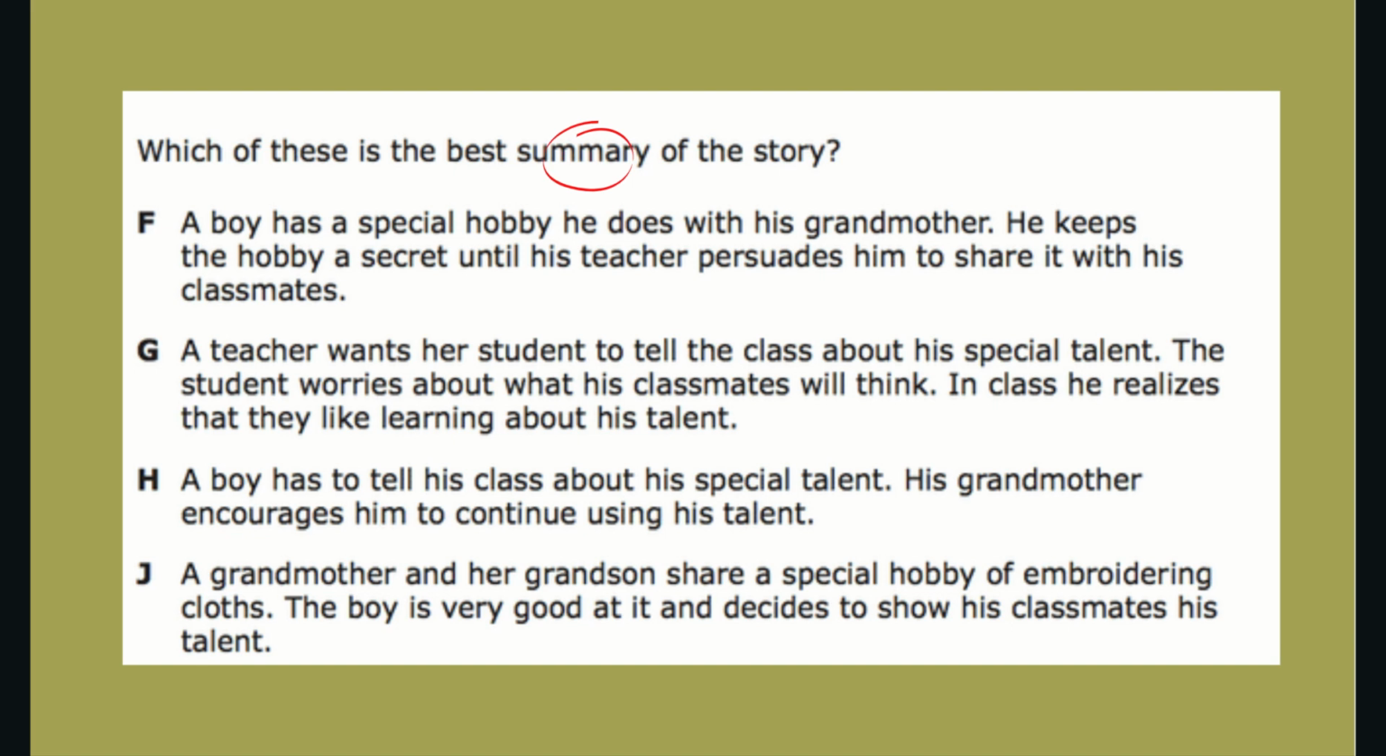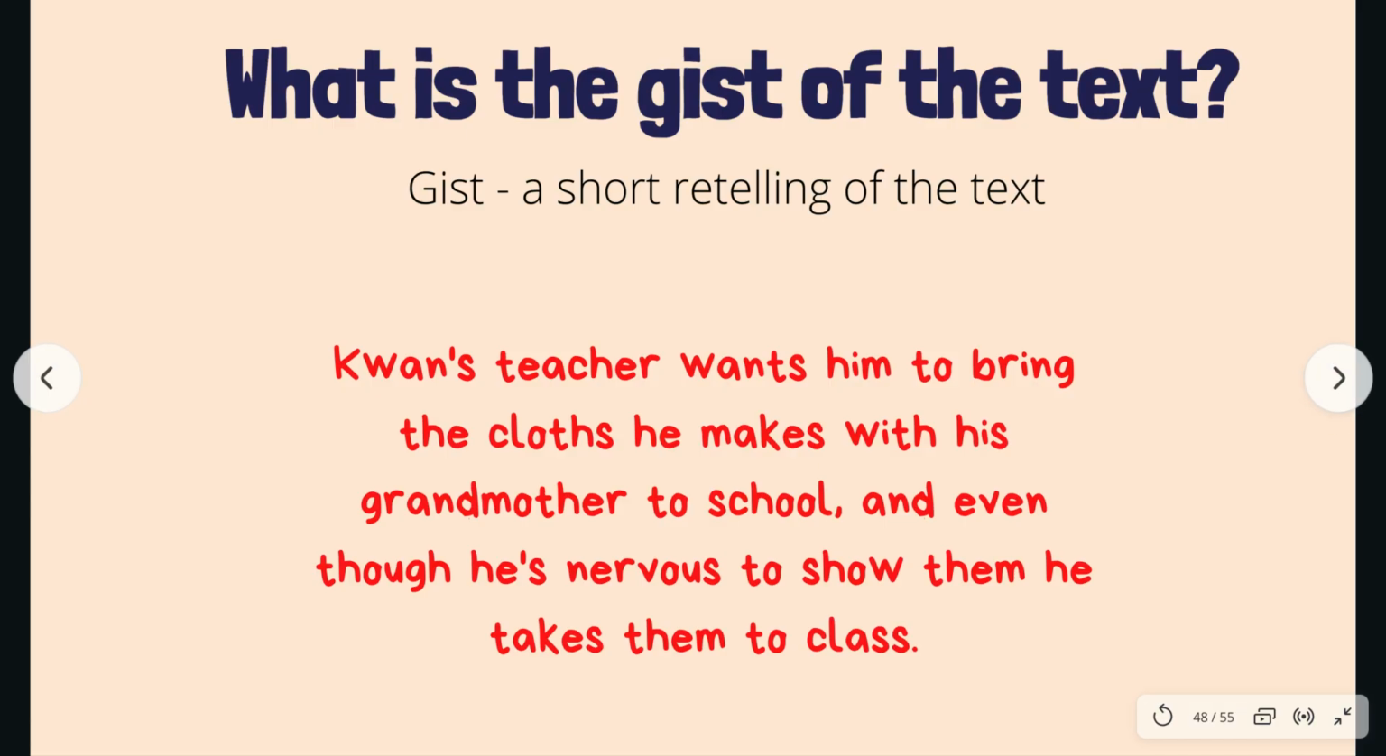A summary is when you retell what happens in a shorter version. That sounds really familiar to something that we did at the very beginning of the lesson. Do you remember what we wrote at the beginning of the lesson that means a short retelling of the text? That's right, a gist. We can use our gist statement to help us figure out the best summary of the story. Let's go ahead and take a look at the gist we wrote earlier.